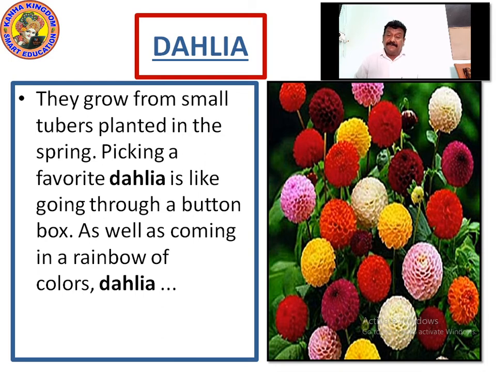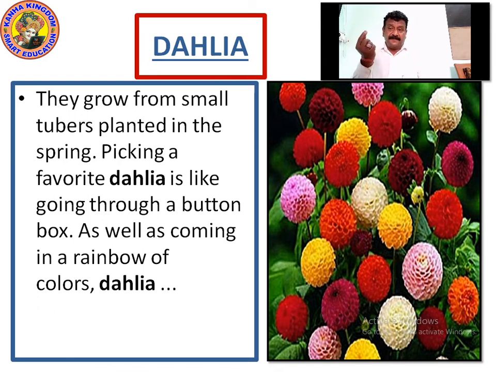So now you will feel that whenever you go to the dahlia plant, you are entering into a rainbow of different colors, or a button box, which is round in shape. It grows from small tubers.